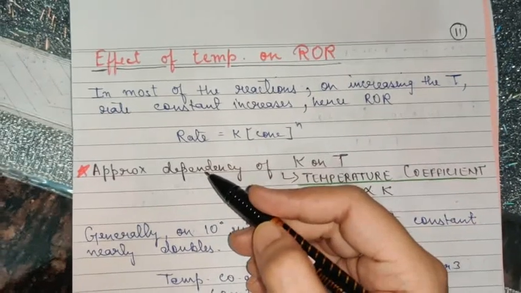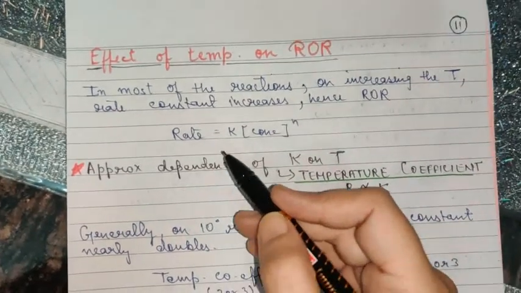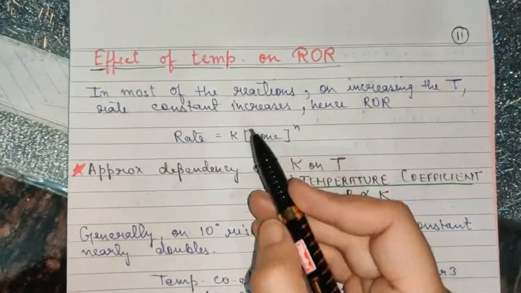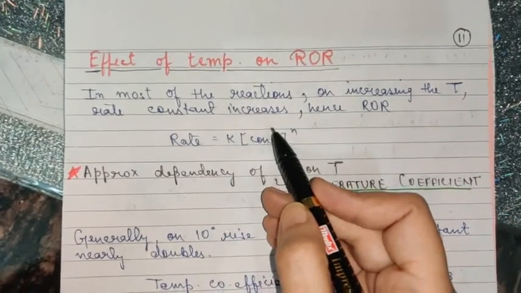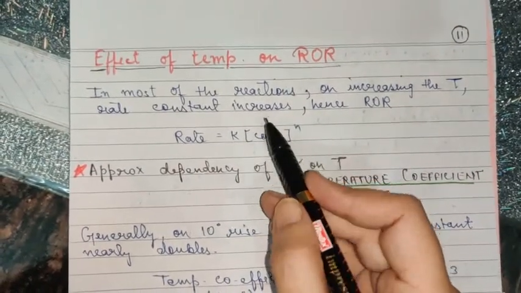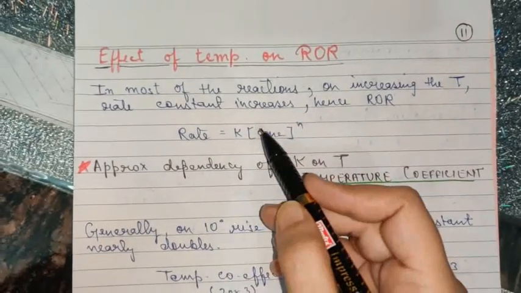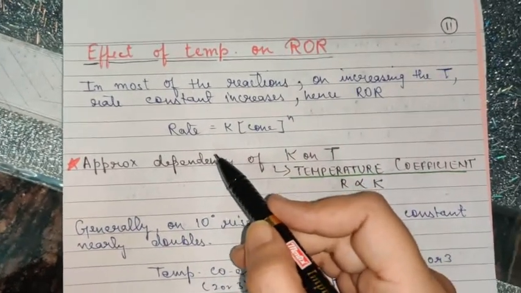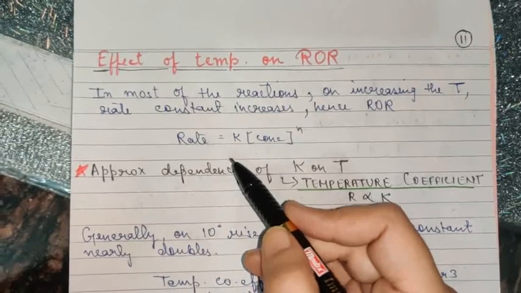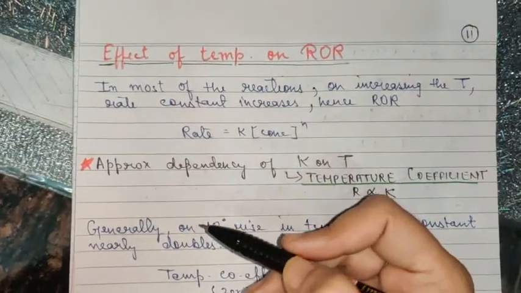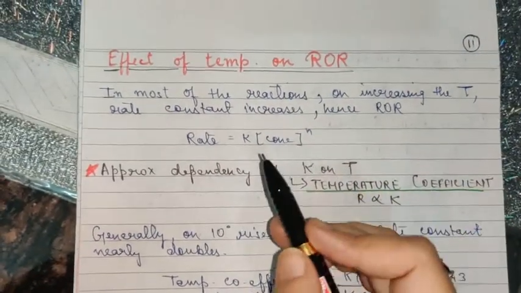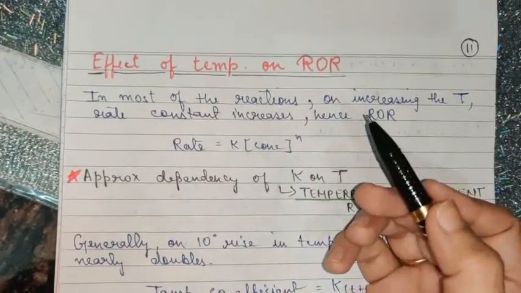Effective means the molecules undergoing collision should possess proper orientation and proper energy. All the collisions are not fruitful. Only those collisions which have proper orientation and proper energy, which hit each other with these two factors in a proper way, will lead to the formation of product.